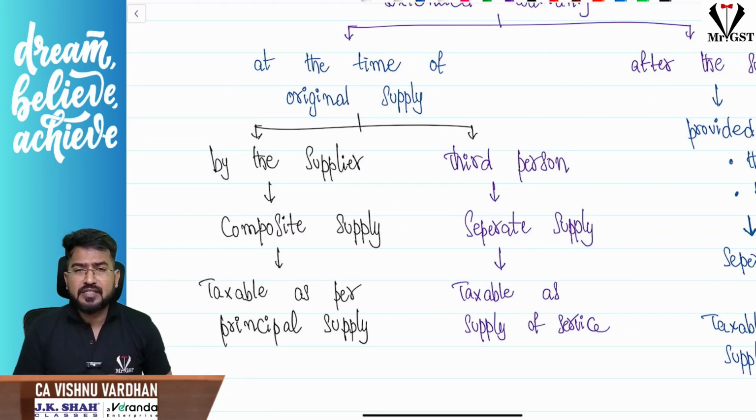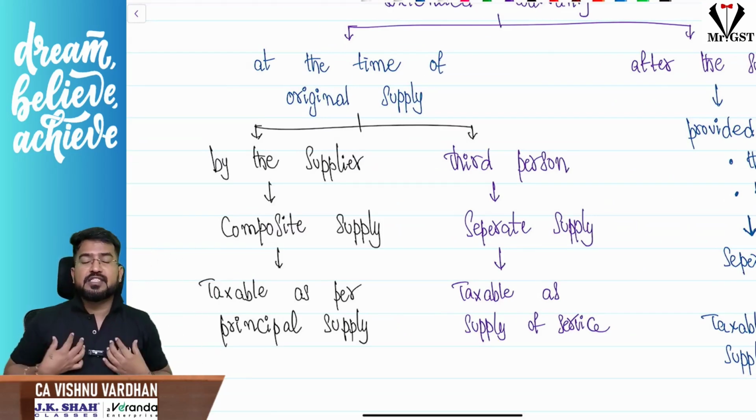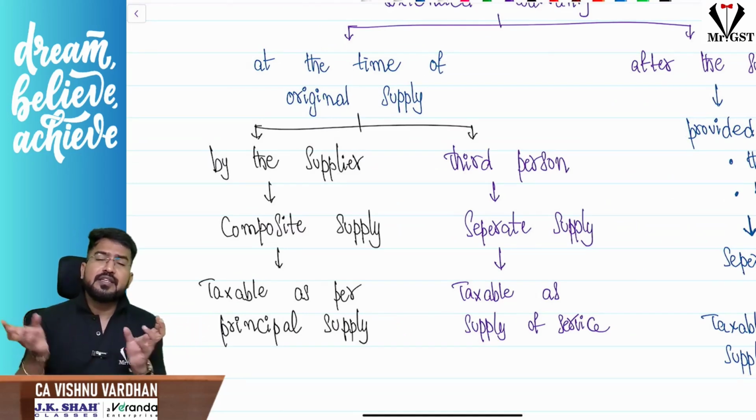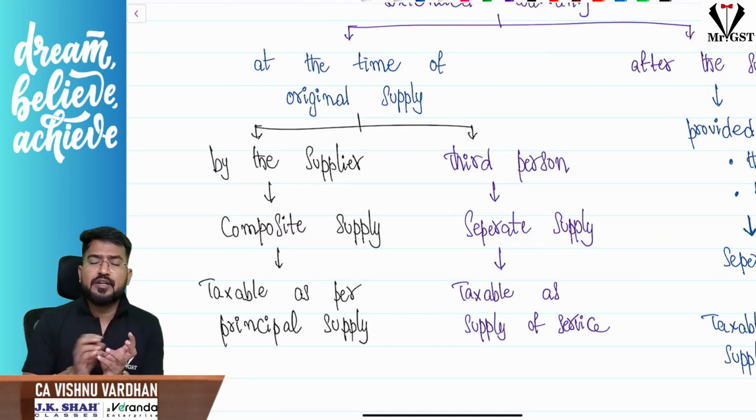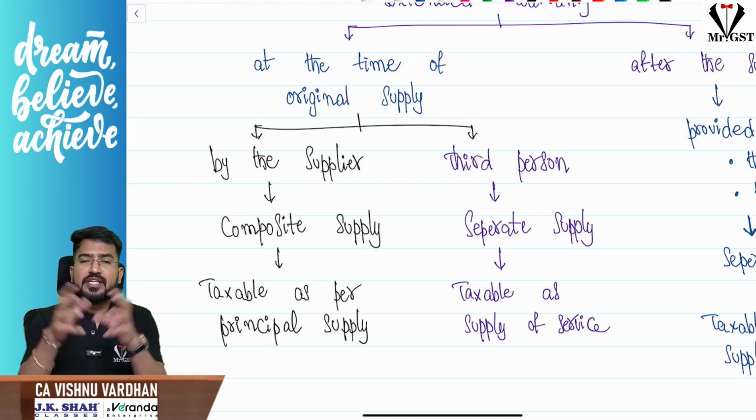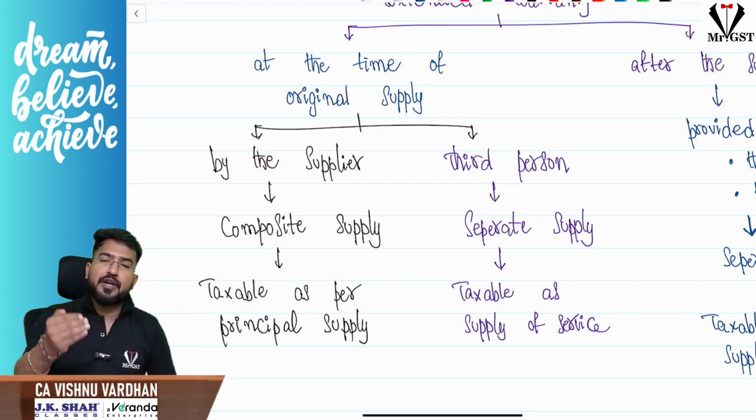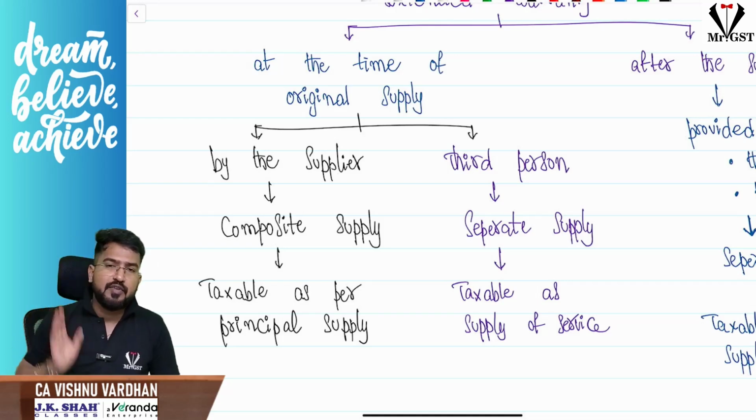I am buying a mobile in Sangeeta Mobiles and Sangeeta Mobiles itself is giving me the extended warranty. Then, sir, they are selling the mobile, they are selling the extended warranty, they are selling the back case, everything also. So it is like part and parcel of a composite supply. The predominant supply is selling the mobile phone, so that itself will be the tax treatment.